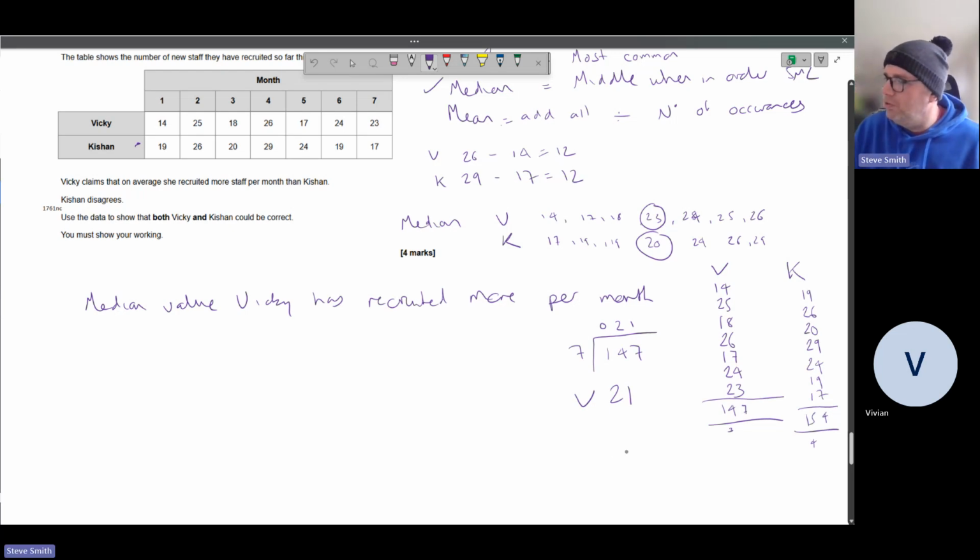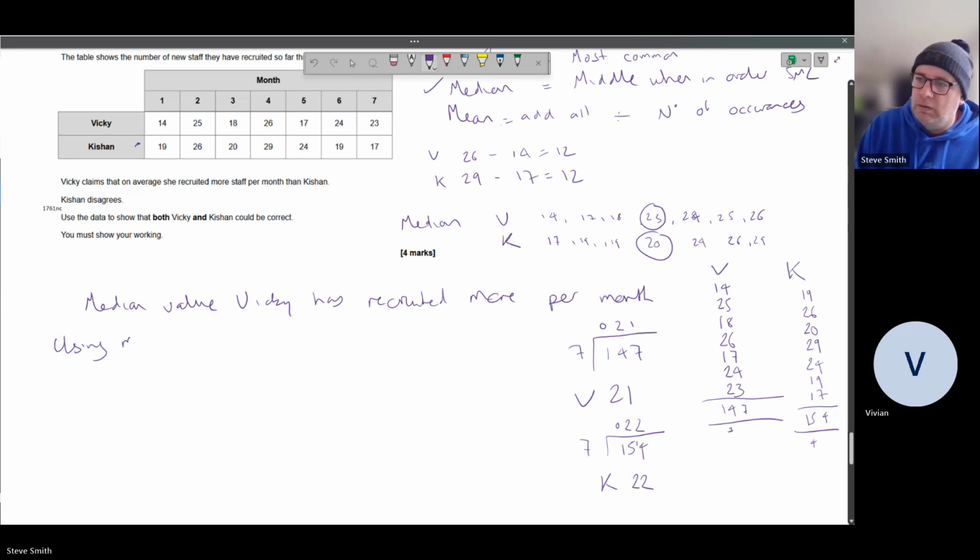All right, so we've got this one. So for Keishan, we've got 154 divided by 7 again. 7 times table. Look, 7's into 1 doesn't go, but we don't need to put a 0. But 7's into 15 goes twice with 1 spare. 7's into 14 also goes twice. So we can see that Keishan is 22. Right, so median value, Vicky has recruited more. Using mean, Vicky recruited more per month.